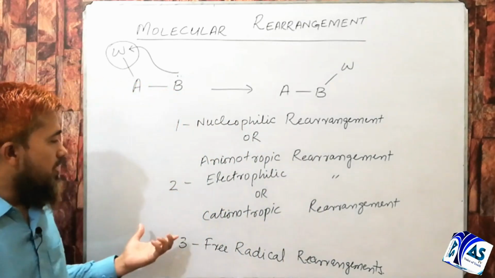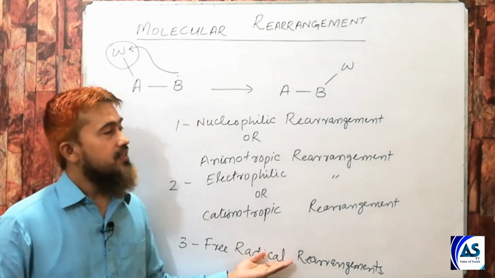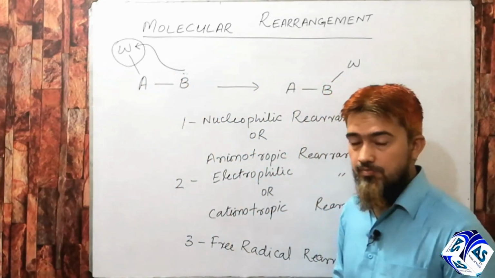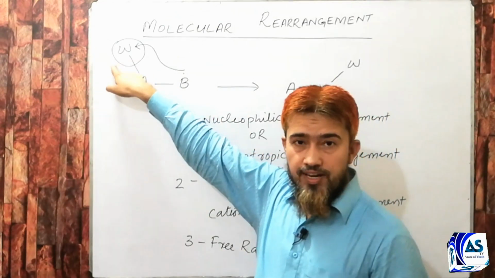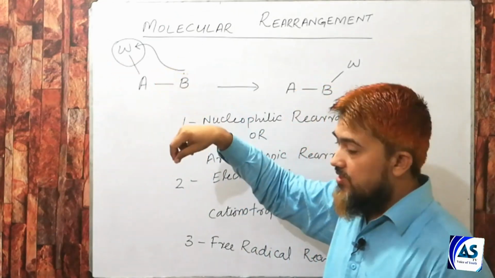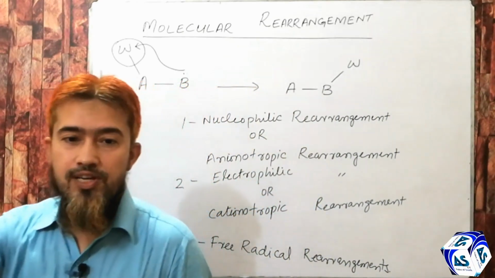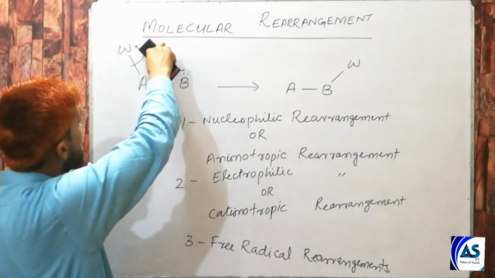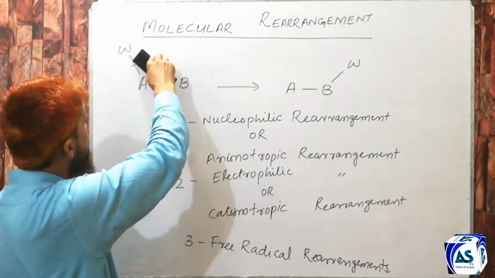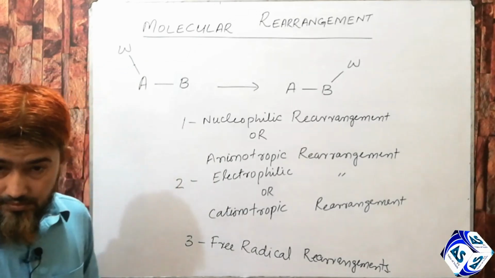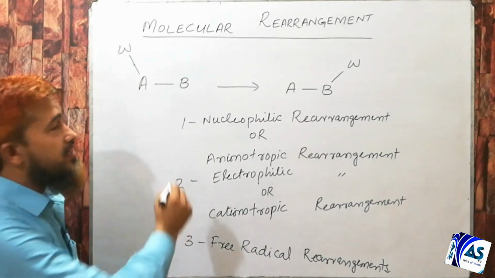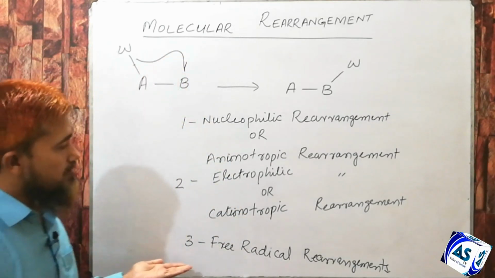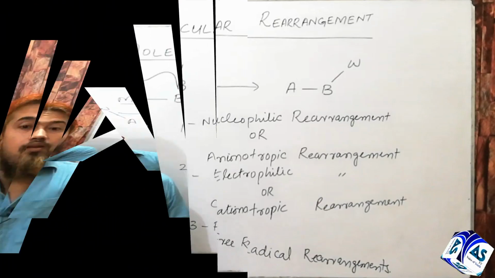There is another mode of rearrangement, that is free radical rearrangement. In case of free radical rearrangement, the group W behaves like a free radical. So it takes one of its electrons with it during movement, so arrow will be fish hook arrow. And the arrow will be drawn like this one. So this is free radical type of rearrangement.